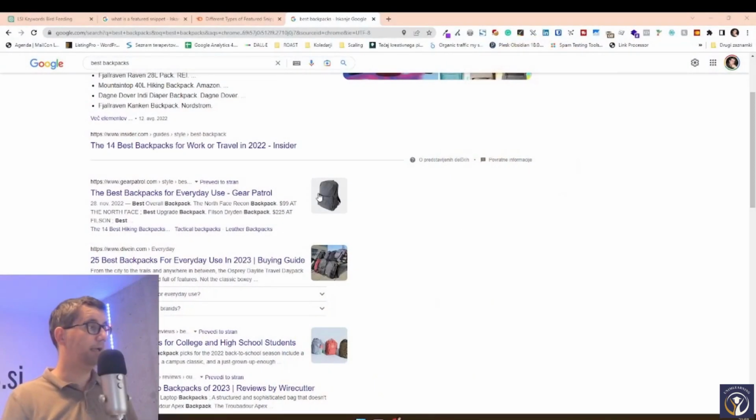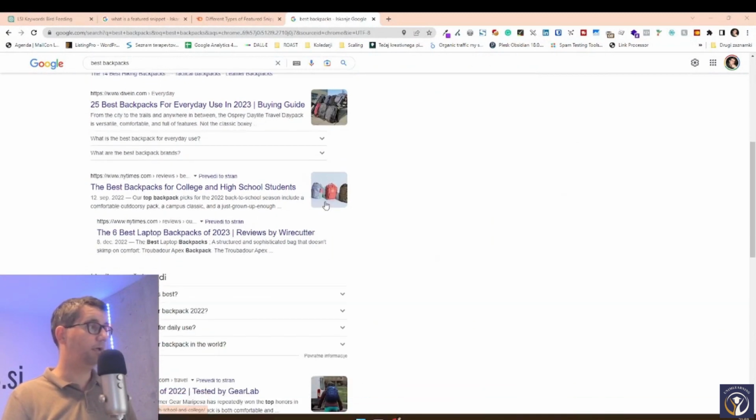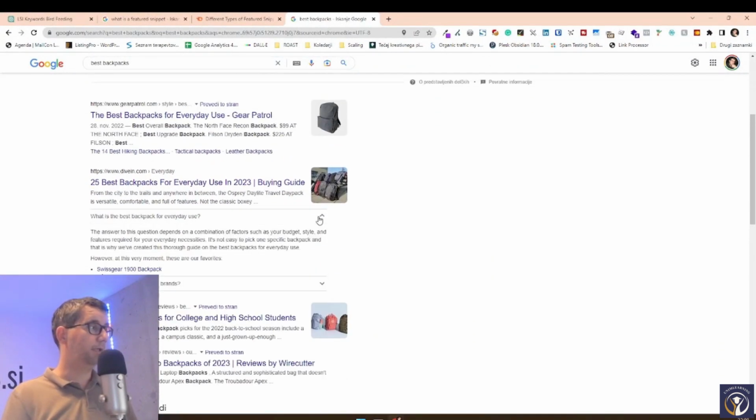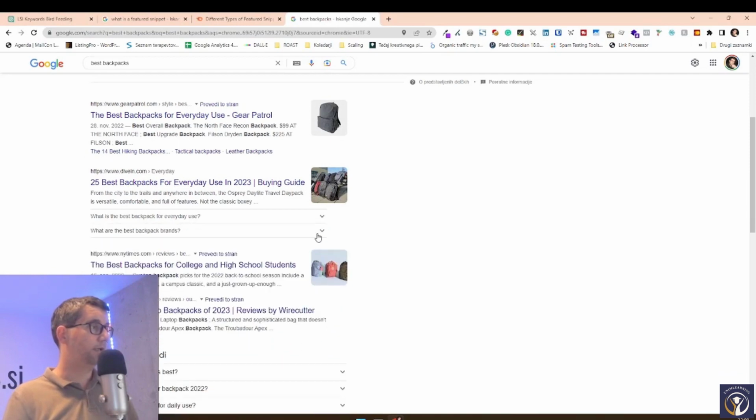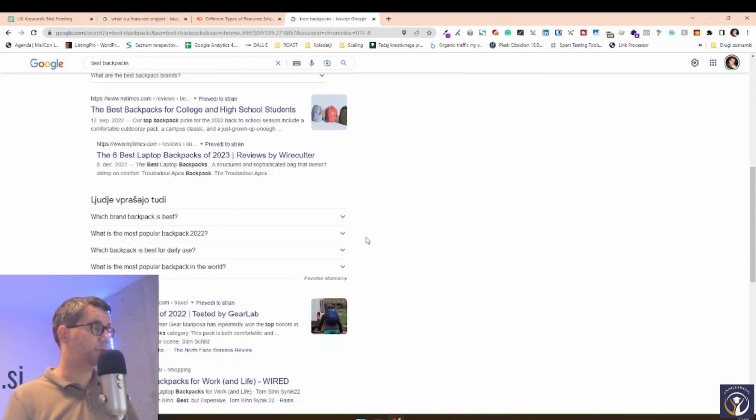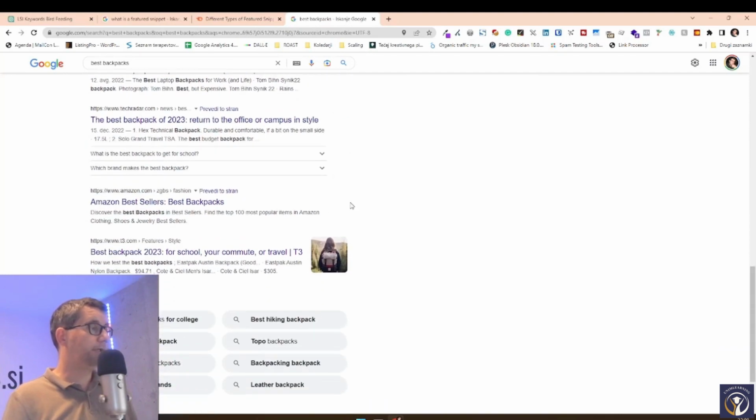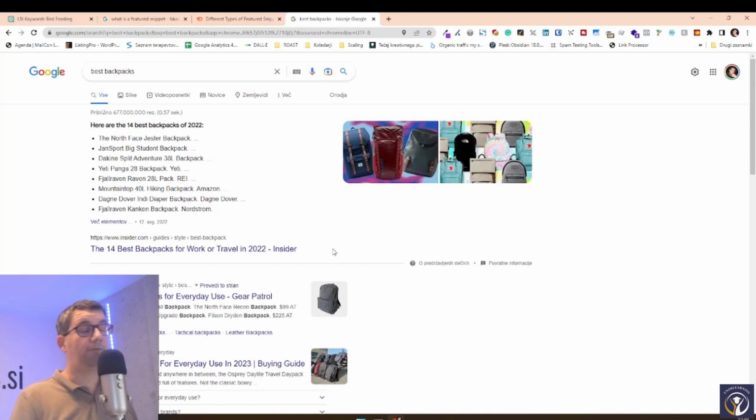The last thing that we're going to look at is creating images for our articles. Whatever we look for in Google, we can see that Google is now showing images right next to normal search results, right? And by the way, these are the FAQ rich snippets that we worked on previously. So it is extremely important that every URL that we want to optimize for SEO has an image up there. So we do have to have an image. We have to have the image optimized.